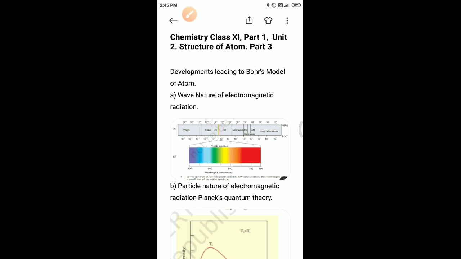So how can we solve this one? By using the equation c = νλ. We know the value of c, the speed of electromagnetic radiation, and ν is given in the problem: 1368 kilohertz. c is 3 × 10^8 meter per second. Substituting both, we get the answer 219.3 meter. So this is a characteristic radio wavelength.